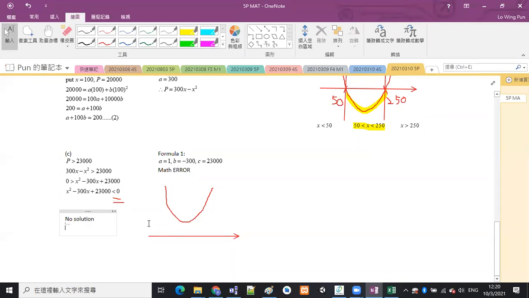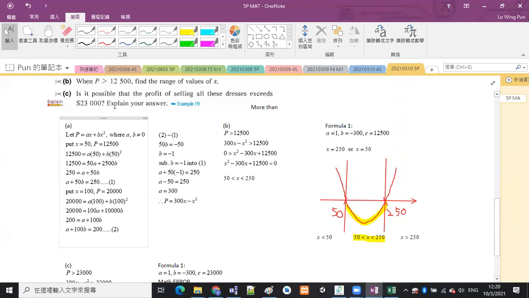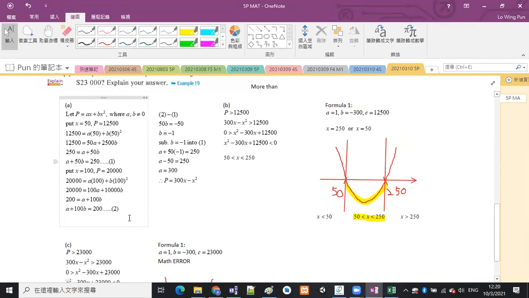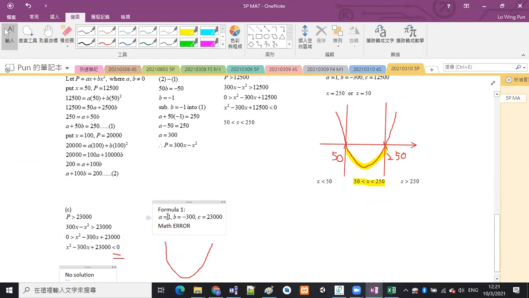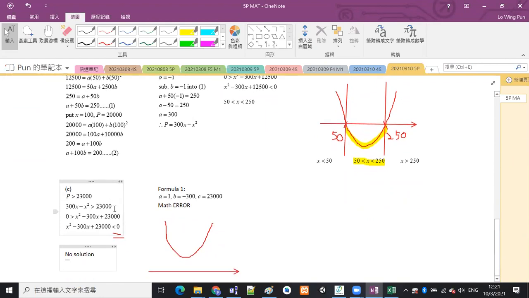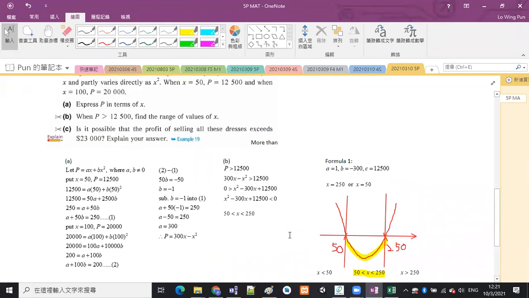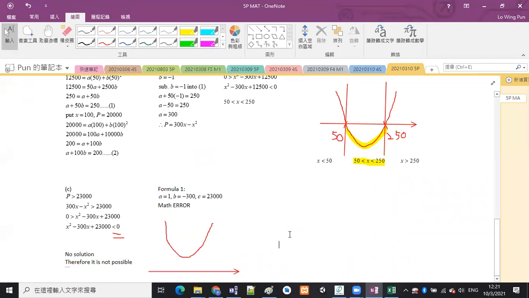There is no solution for this inequality, means that it is not possible to satisfy this condition. 即係我哋要個 P 大過23,000嘅話咧，我哋就揾唔到任何嘅 solution 去到支持到呢件事發生啦。get 到啊？OK，咁我哋就答啦。Therefore, it is not possible. 就係咁。Is that okay? So that is part C.